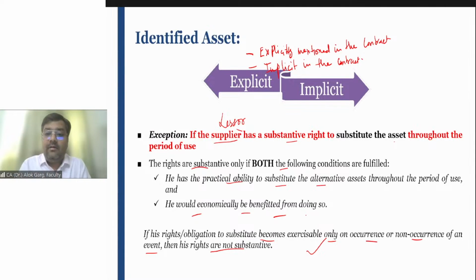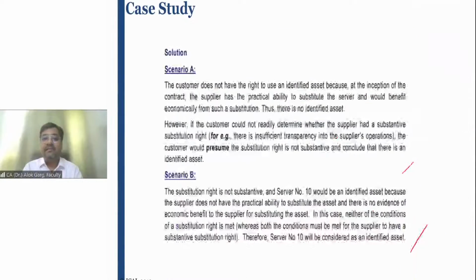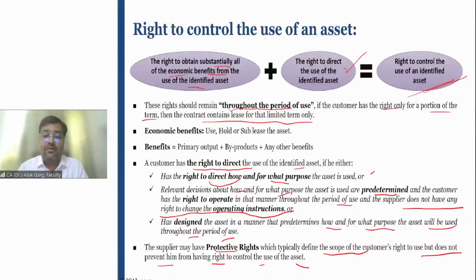Then I have covered so many illustrations from the ICAI study material as well. And friends, then we have discussed the concept of right to control the use of an asset. And where we have discussed the first condition, the lessee would be benefited substantially. The lessee has a right to obtain substantially all the economic benefit from the use of the asset, not from the ownership of the asset, from the use of the asset. Okay. Sir, what is meant by from the use of the asset?